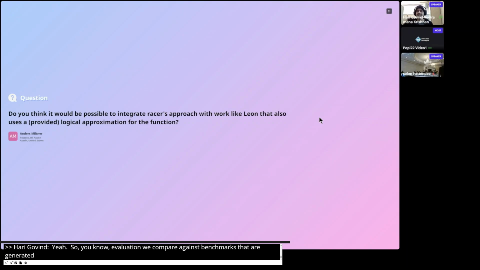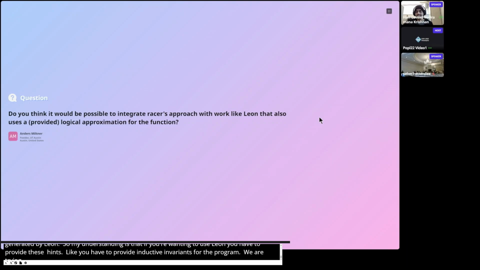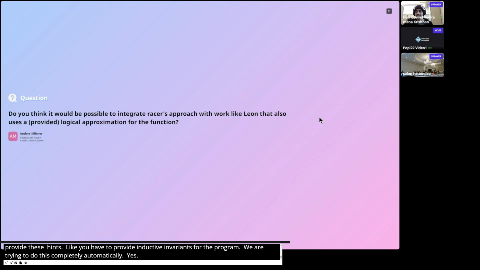My understanding is that if you want to use Leon, you have to provide inductive invariants in order to verify the program. And we are trying to do this completely automatically. And yes, we do want to eventually do that. So we want to integrate with systems such as Leon or Dafny, where if the CHC solver cannot find an inductive invariant, then the user can step in and say, okay, this is an inductive invariant. Try to check whether this is useful or not.